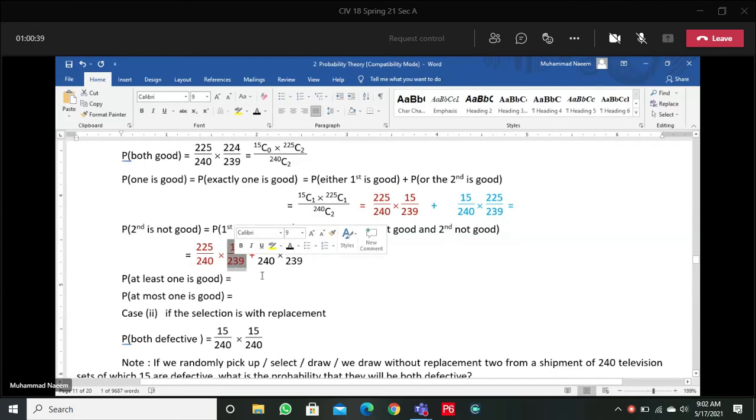The second is not good, it is defective, so it is coming from the defective category. What happens in this case? This is the option when both are defective. This means both are coming from the defective category, the first one and also the second one. That's why favorable cases as well as total possible cases are reduced for the second draw.